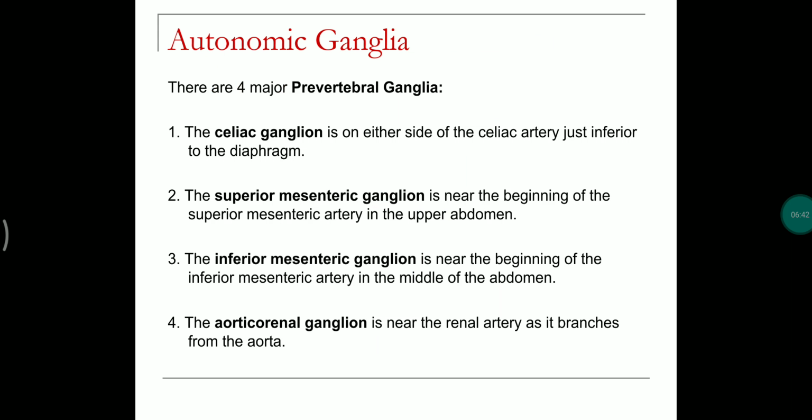Four major prevertebral ganglia are present. They are the celiac ganglion, which is on either side of the celiac artery; the superior mesenteric ganglion, at the beginning of the superior mesenteric artery. They were named after their location and the type of artery that is present along with them. The inferior mesenteric ganglion is at the beginning of the inferior mesenteric artery, and the aorticorenal ganglion is present near the renal artery.